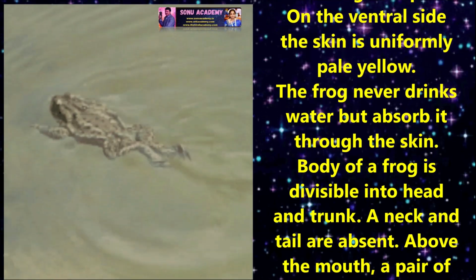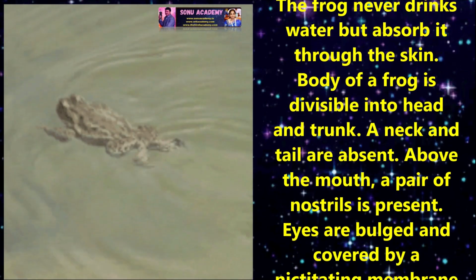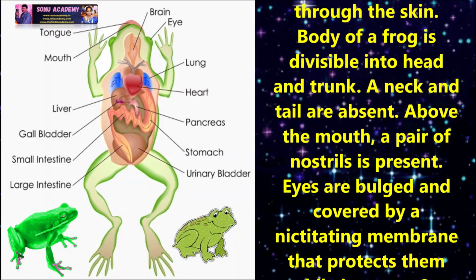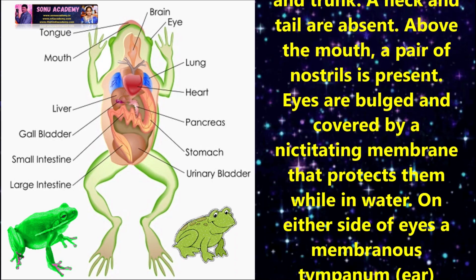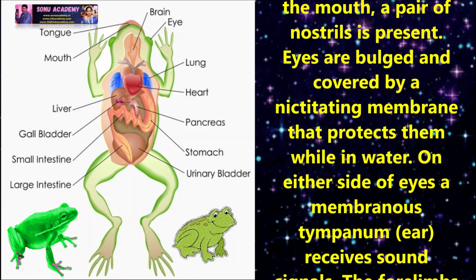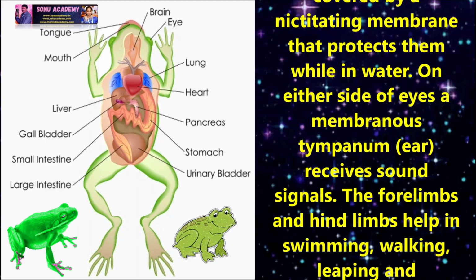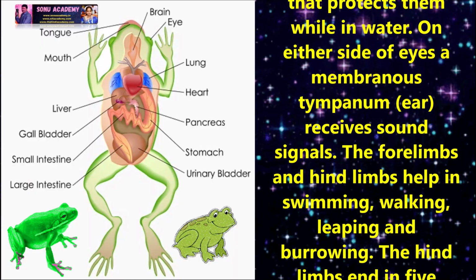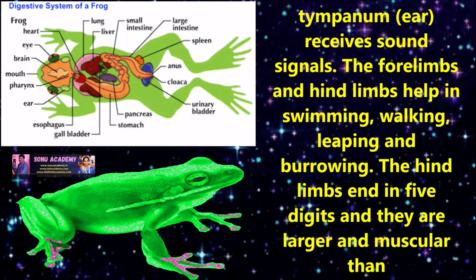The body of a frog is divisible into head and trunk. A neck and tail are absent. Above the mouth, a pair of nostrils is present. Eyes are bulged and covered by a nictitating membrane that protects them while in water. On either side of the eyes, a membrane called tympanum, meaning ear, receives sound signals.